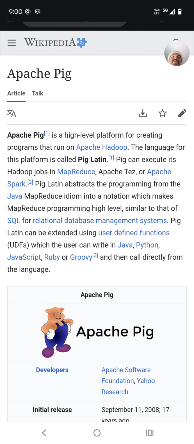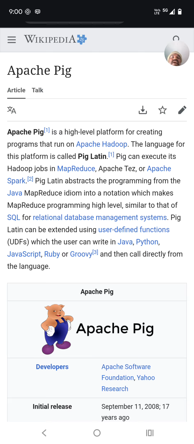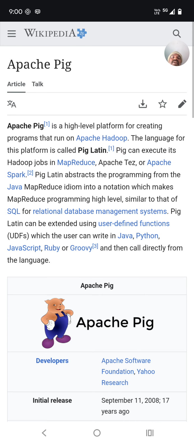Pig can execute its Hadoop jobs in MapReduce, Apache Tez, or Apache Spark. The language for this platform is called Pig Latin. Why did they name it Apache Pig? Because the language for this platform is called Pig Latin. You can see this in Wikipedia. Pig Latin abstracts the programming from the Java MapReduce idiom into a notation, which makes MapReduce programming high level, similar to SQL programming. We all know that.